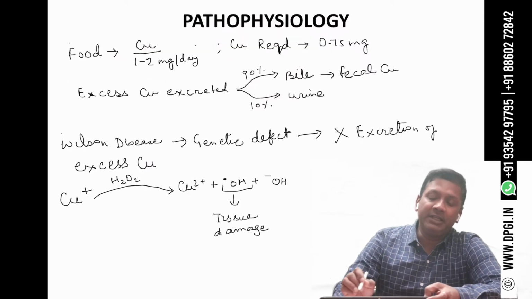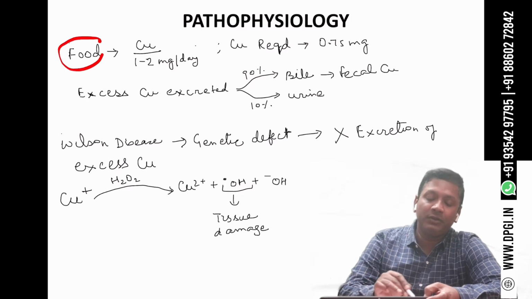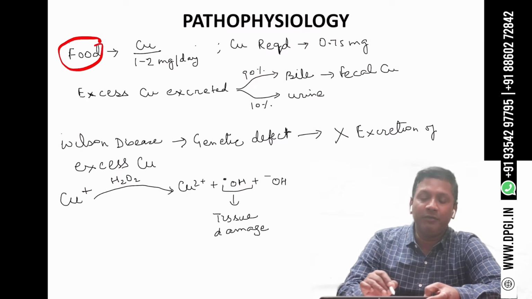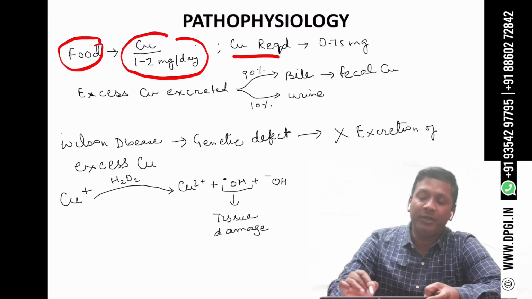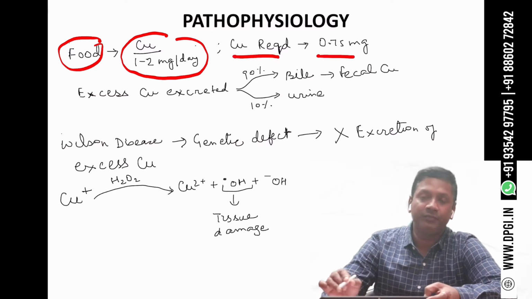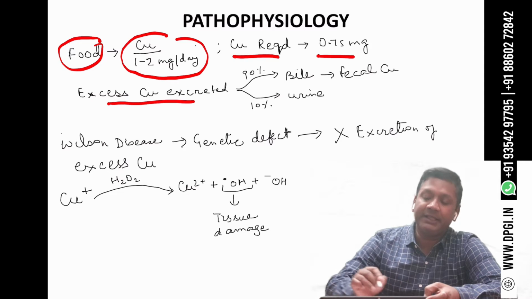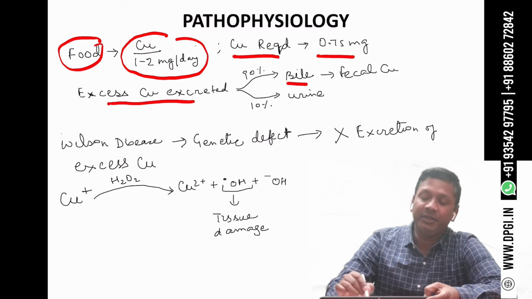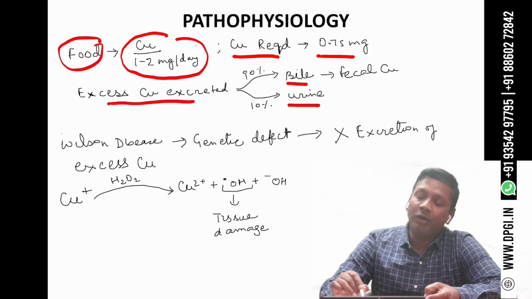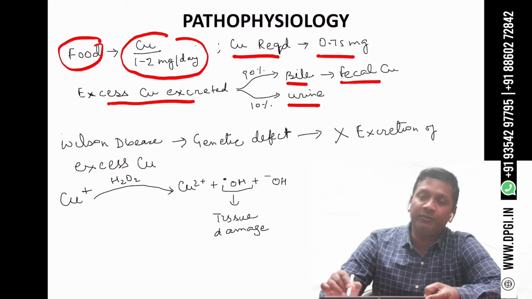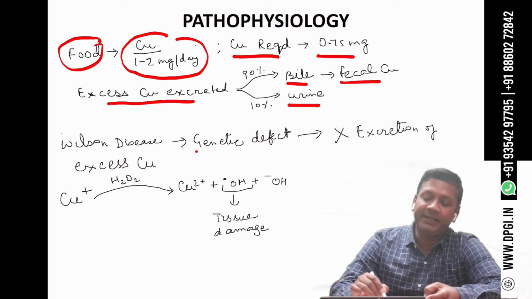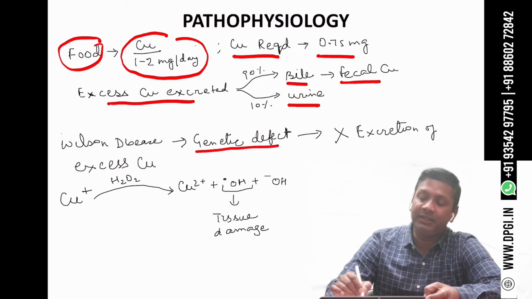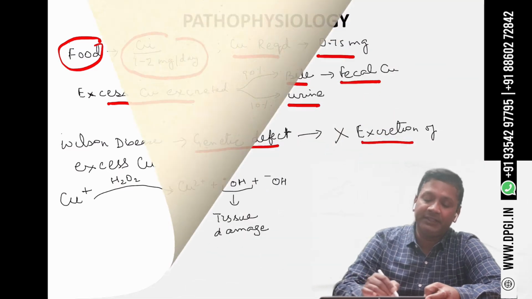The pathophysiology of Wilson disease. From the food, copper is absorbed, and this copper absorption per day is approximately 1 to 2 milligrams per day. But in the body, the copper requirement is only 0.75 milligram. So the excess copper is excreted mainly in the bile and some in the urine also. The bile copper is excreted in the stool, which is also called fecal copper. But in Wilson disease, because of the genetic defect in the ATP7B gene, there is no excretion of the excessive copper.